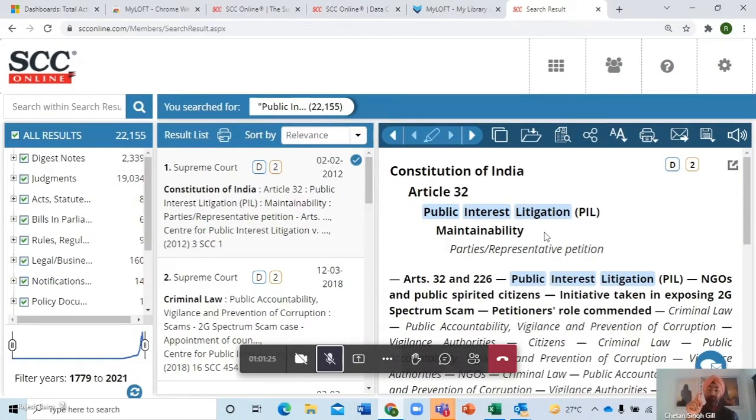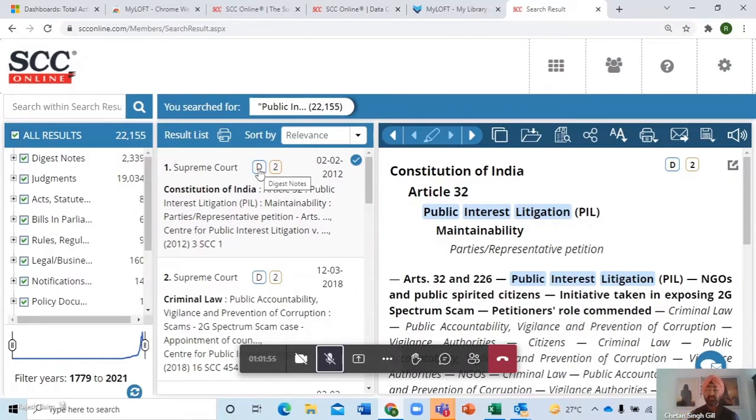We were talking about J, J2, J3, J1 and all that, J11, J9. Now things have changed. The number still means the same thing, 2 over there means the quorum strength. What is D? Now D is an answer to what I raised as a question a couple of minutes back, that you don't want to read the full judgment. I want to see if this is talking about corruption or not in the previous example. Now this D means it's a digest note. It's one of the points of law which was discussed in the judgment.